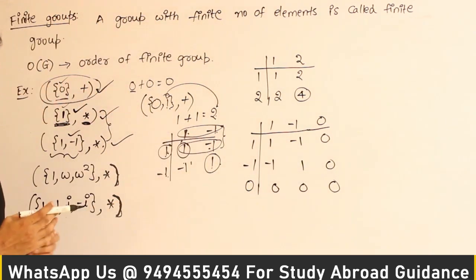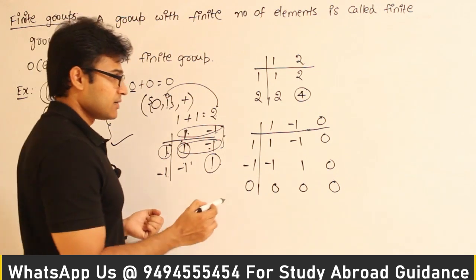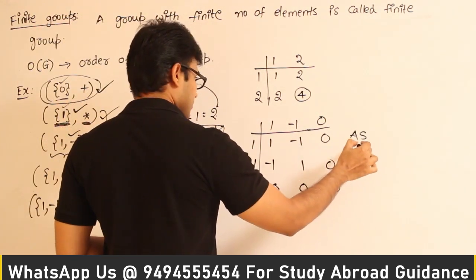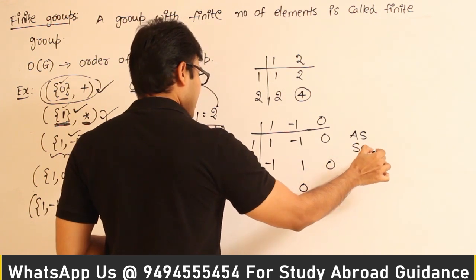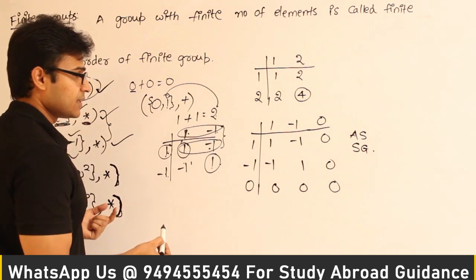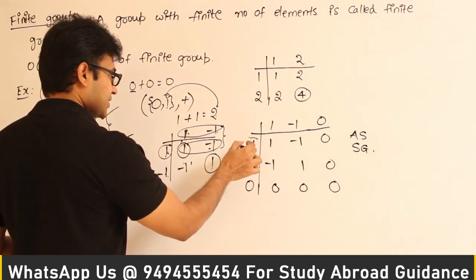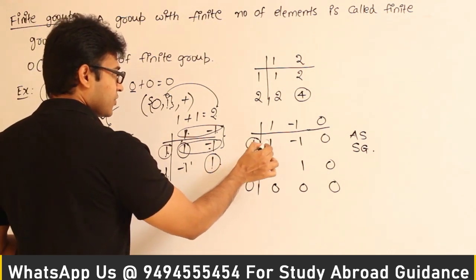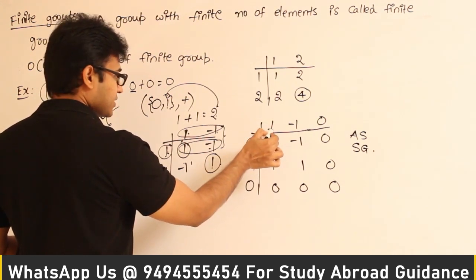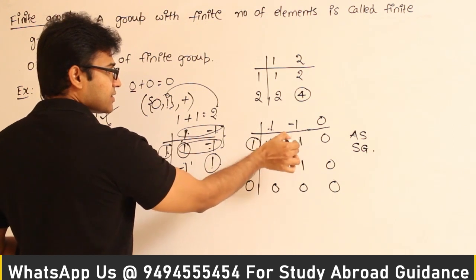It is closed. But let's see what about the other properties. It is definitely an algebraic structure, and associativity is followed, therefore semigroup, and the identity element is there. What is the identity element? 1 is the identity element. The reason why 1 is the identity element is, see this, for this element we are getting the entire row as it is, which means if you take this element and multiply it with any other element, we are getting the same elements.